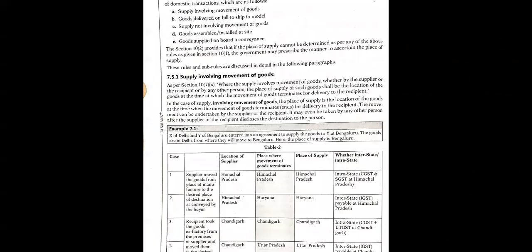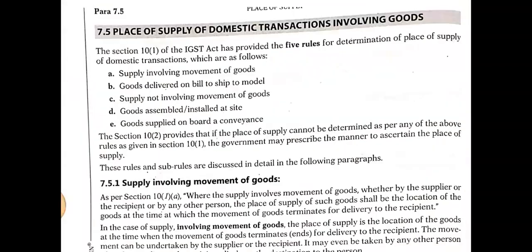Now let us go to the important part of this chapter, that is place of supply of domestic transactions involving goods. When you supply goods in the domestic area within the country, what are the things related to that? First is supply involving movement of goods.